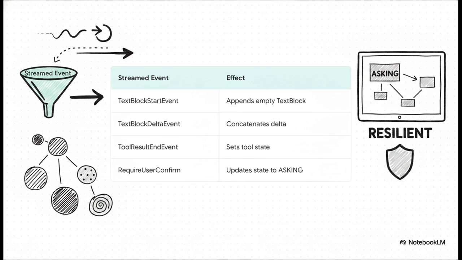So the crucial piece of magic here is how this recovery actually happens, and it's all through a method called append_event. As your events are streaming into the front end over a WebSocket, this method applies them incrementally to reconstruct the exact message state. A TextBlock start event creates an empty block. TextBlock delta events concatenate the text together, and a require user confirm event instantly updates the UI state to asking. This is a real game changer for deployment. If your user's network connection drops while the agent is typing, you don't lose the thought process at all. You literally just replay the event sequence from a checkpoint, and boom, the front end is perfectly restored.